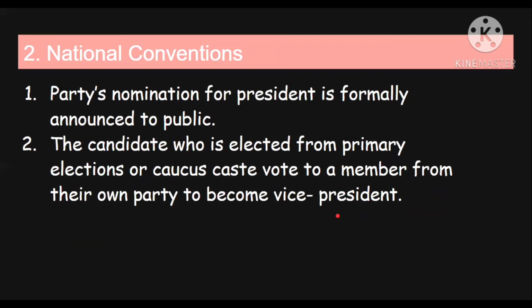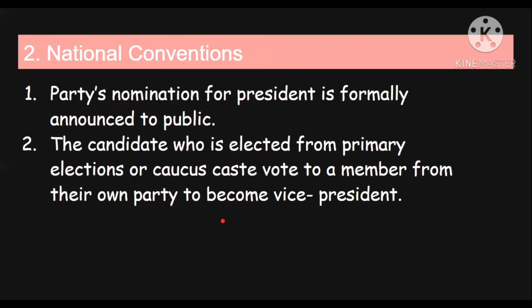So in the national convention, only the elected nominee will cast his vote for a member of his own party to become vice president.